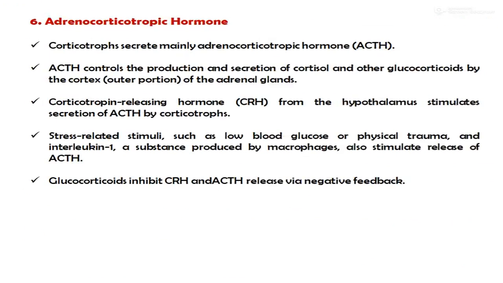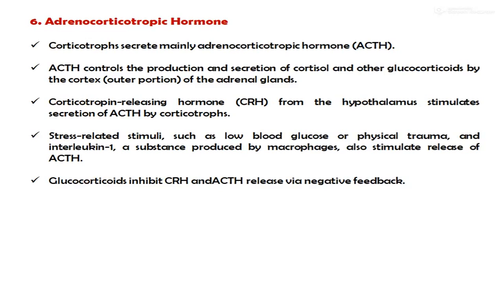Sixth one is the adrenocorticotropic hormone. Corticotropes mainly secrete adrenocorticotropic hormone, or the ACTH. The adrenocorticotropic hormone controls the production and secretion of cortisol and other glucocorticoids by the cortex of the adrenal gland.